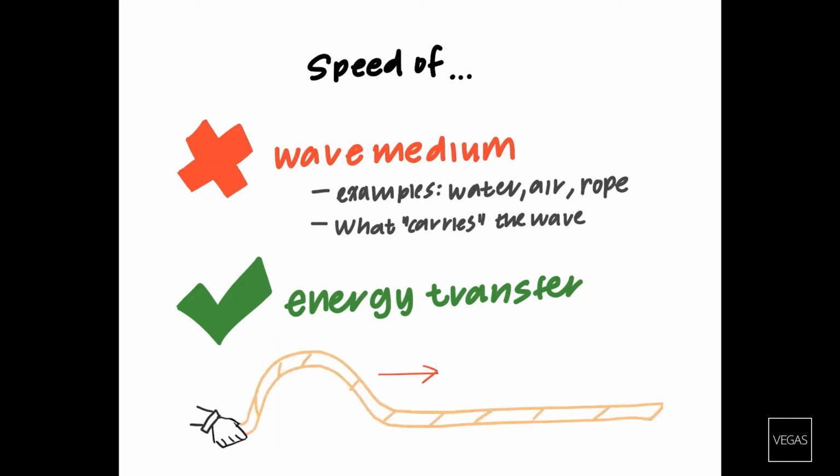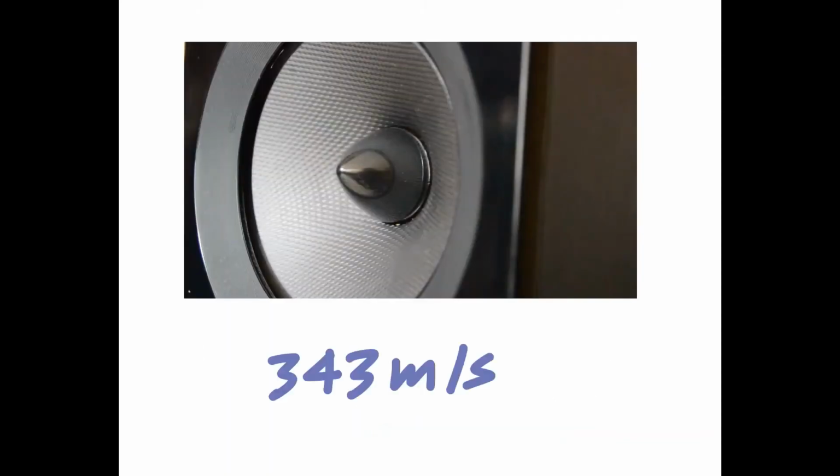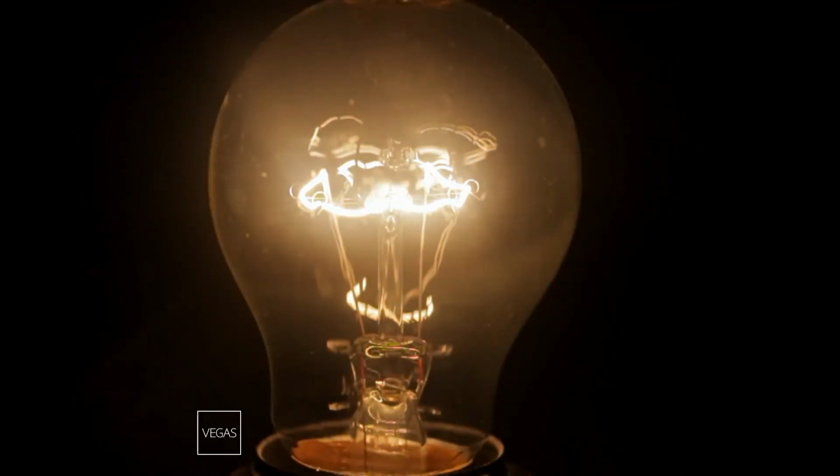For example, with wave speed on the rope, we won't be interested in how fast any individual piece of the rope moves, but instead how fast this disturbance in the rope moves from one end to the other. If we look at a wave diagram, we can calculate wave speed by multiplying the wavelength and frequency of the wave. Different kinds of waves have different speeds fixed under specific conditions. For example, sound travels at around 343 meters per second in air, while the speed of light is much faster, and you will be finding this number in a later experiment.